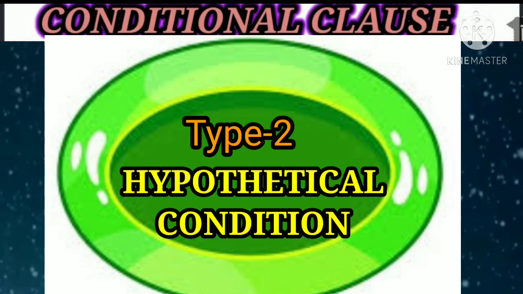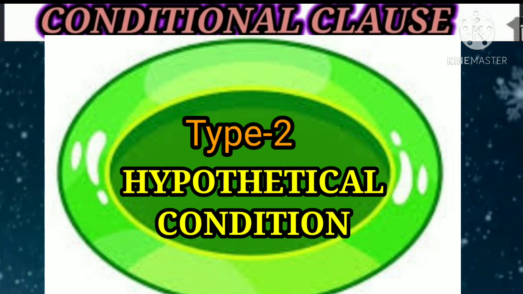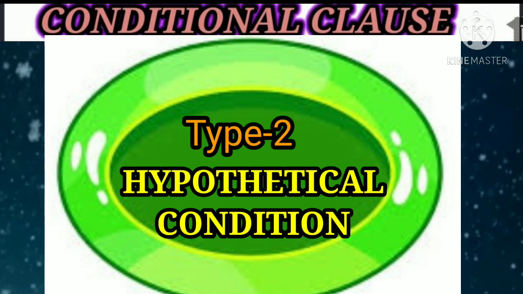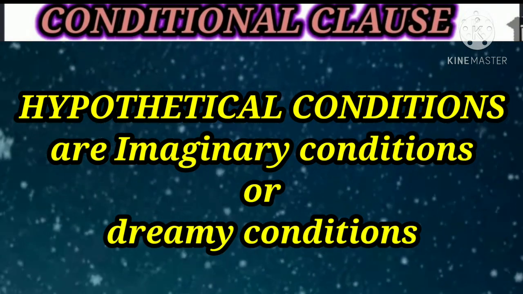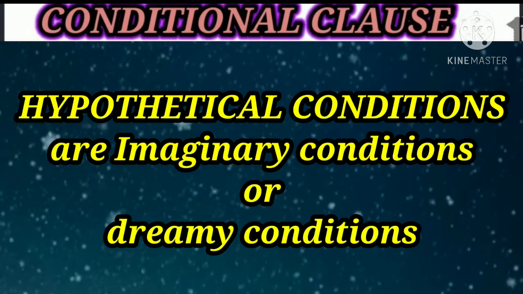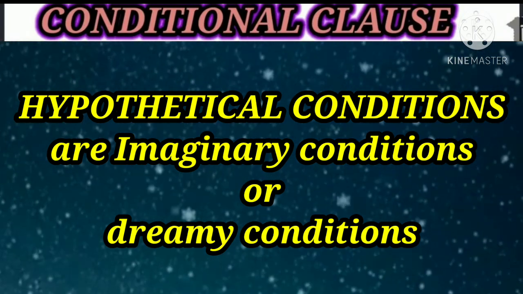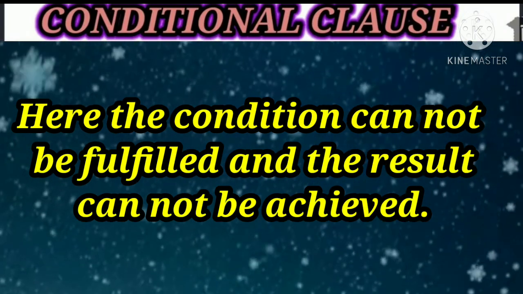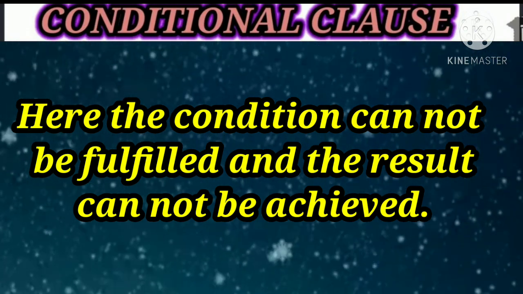Now let's see the third condition, that is type 2 condition, which is called hypothetical condition. These are imaginary conditions, students. They are called dreaming conditions, where the condition cannot be fulfilled, the result cannot be achieved.